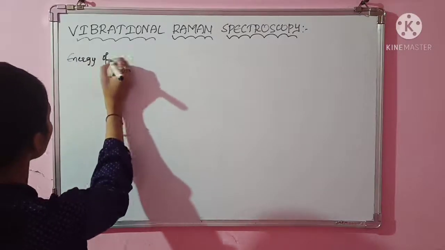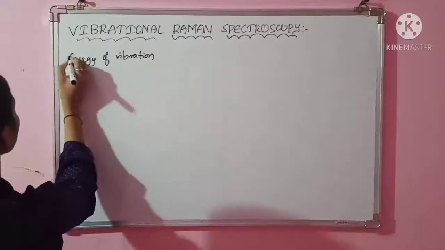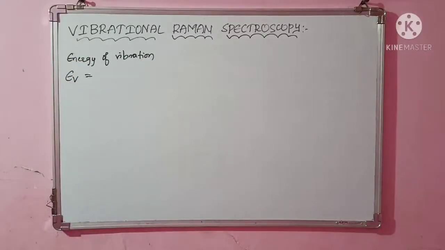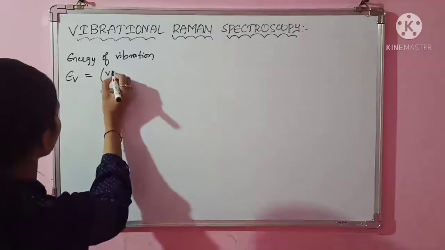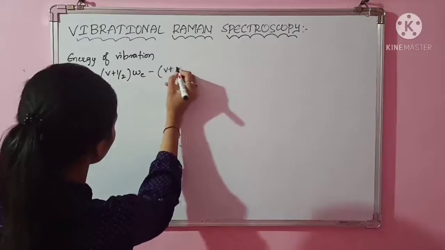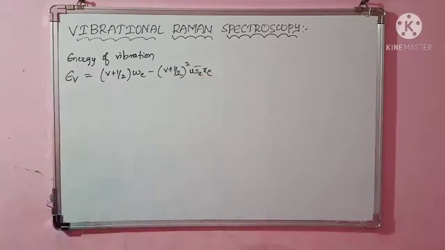How is the energy of vibration given? You have already studied this. It is denoted by E_v, and it is given as (v + 1/2) ω_e − (v + 1/2)² ω_e x_e. Okay, so this is the vibrational energy.